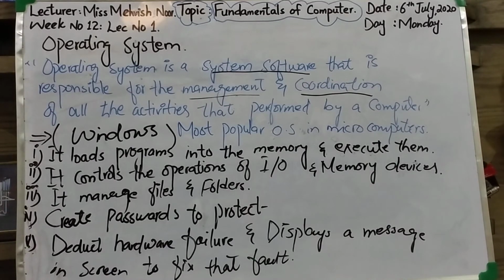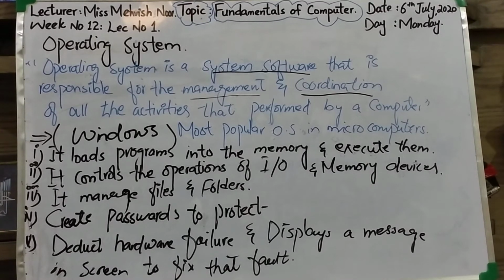Now we will understand what are the objectives of any operating system. What are the main objectives? There are 2 main objectives. First one is convenience and second one is efficiency. Clear?